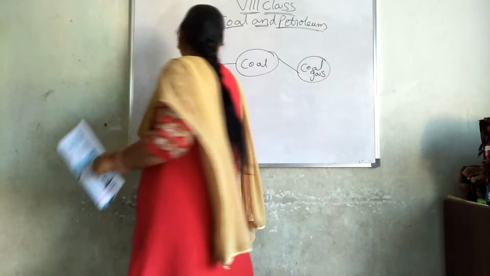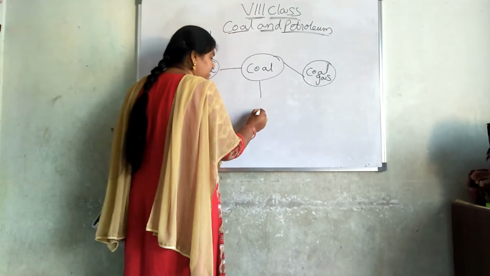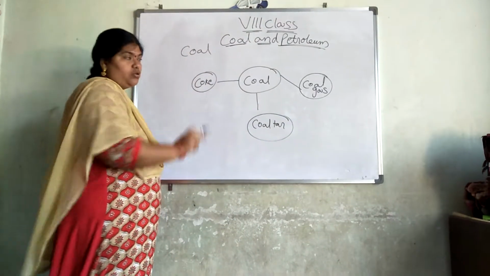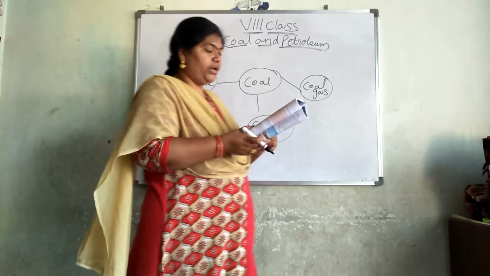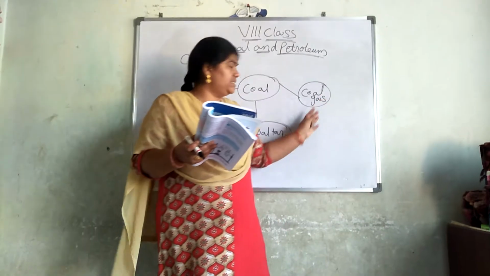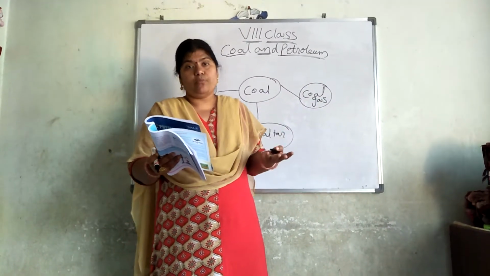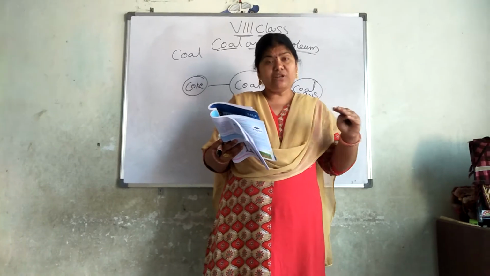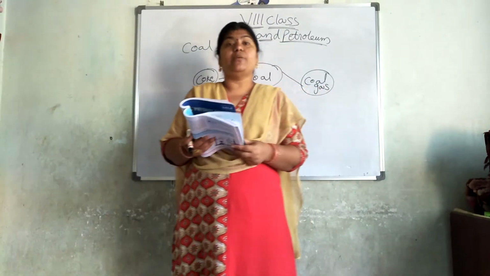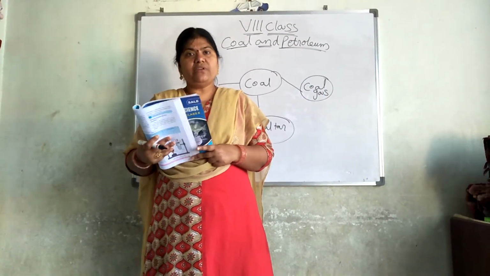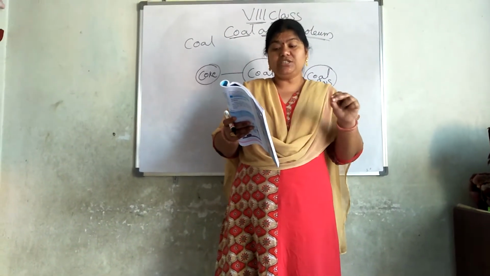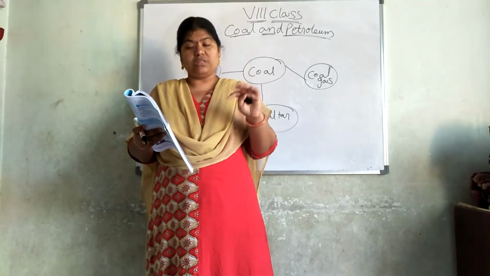What are the three things we are getting from coal? Coke, coal gas, and coal tar. Each of these components has several uses. From these three components, we are getting many substances. When coal is heated in air, it burns and produces mainly carbon dioxide gas. Coal is processed in industries to get useful products such as coke, coal tar, and coal gas.